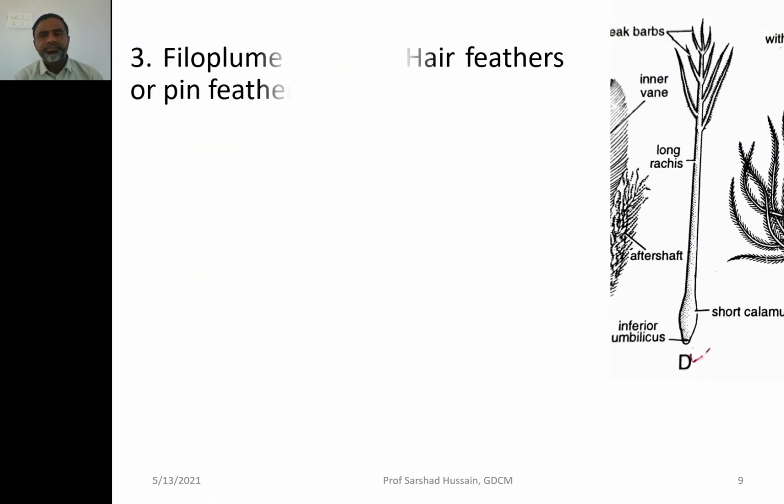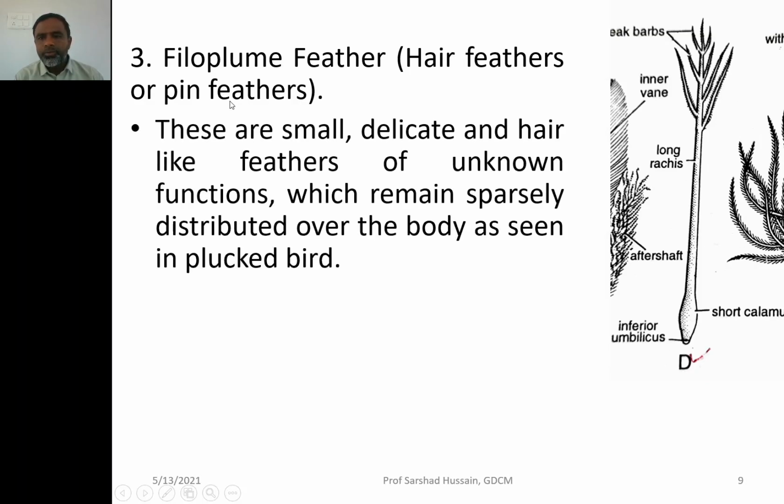Then you are having the third type of feather, the filoplume feather, called the hair feather or the pin feather. Now if you look at their structure, they are having a very small calamus and a very long rachis, but the barbs are not present on the whole length of the rachis. They are present only at the anterior end. They are very widely apart from one another, and their barbules are very small, so their barbs are not well interlocked with one another. They are very delicate feathers.